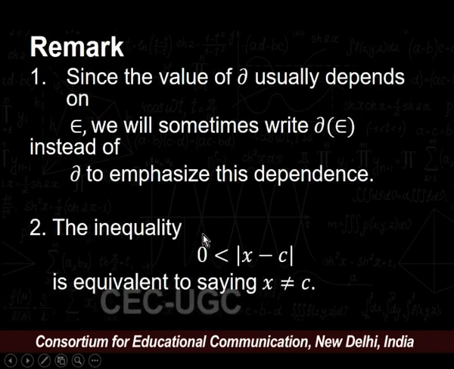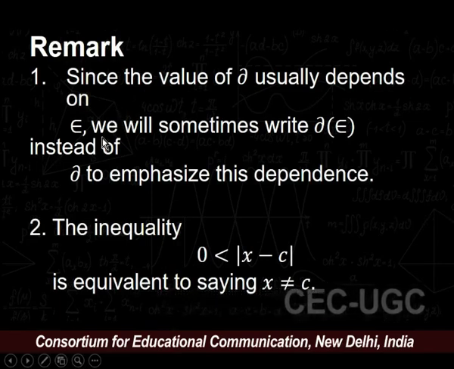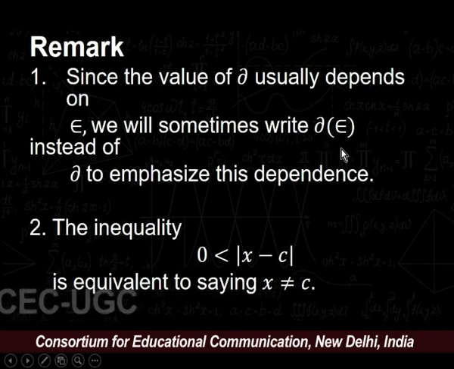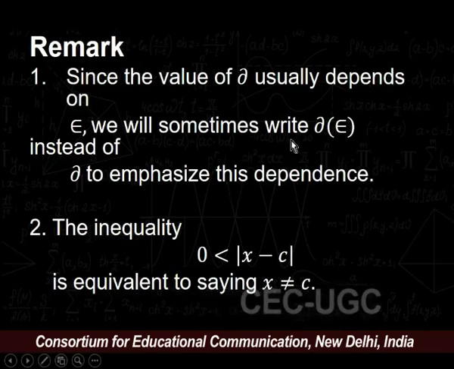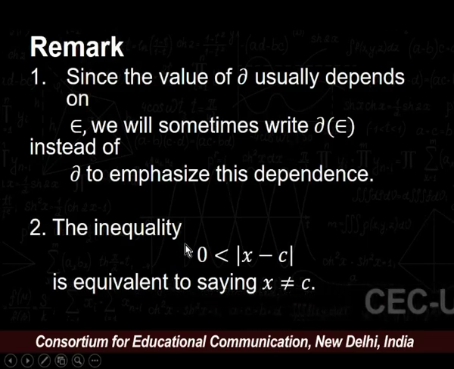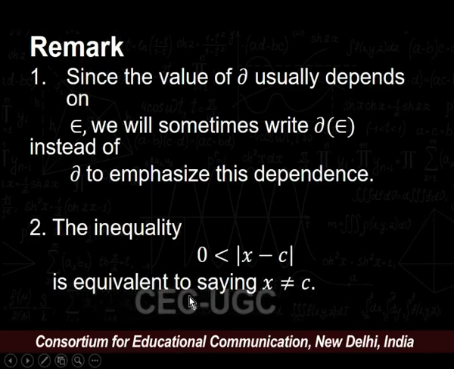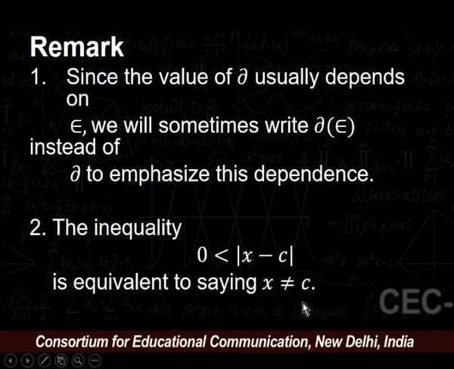We note that the value of delta depends on epsilon. We will sometimes write delta of epsilon instead of delta to emphasize the dependence of delta on epsilon. The inequality 0 is less than modulus of x minus c is equivalent to saying that the point x is distinct from c, that is, x is not equal to c.